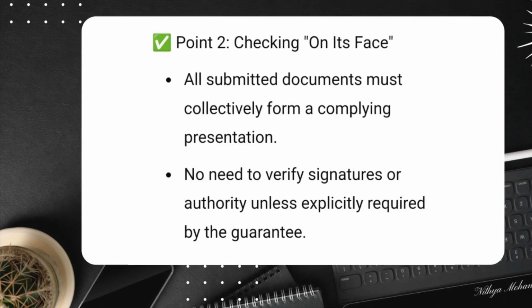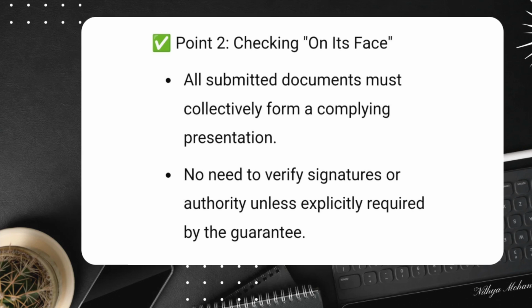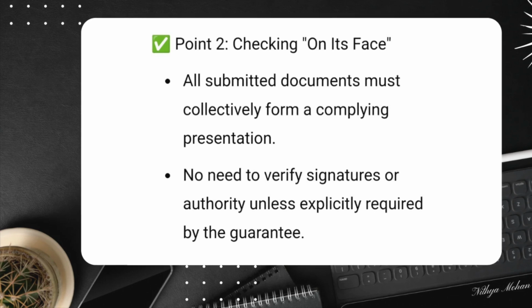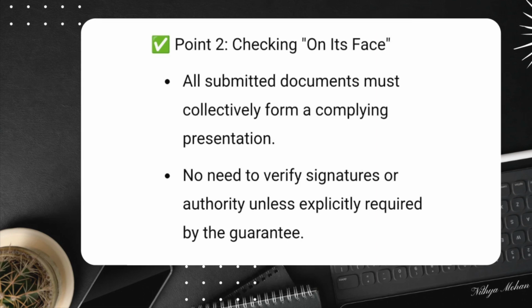For example, a guarantee allows a claim amount based on a percentage of the total project cost. Then, if the beneficiary submits a demand with a calculated amount, the guarantor does not need to redo the math. They only need to ensure the formula was followed.